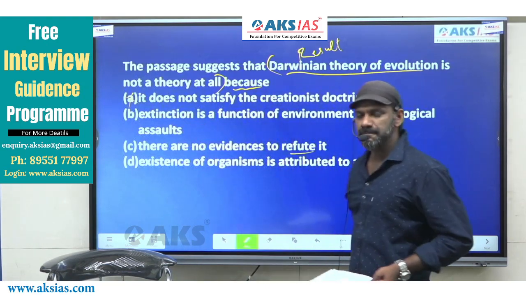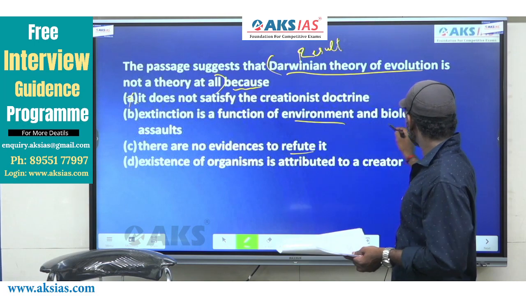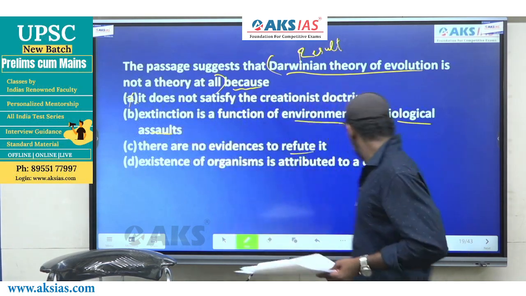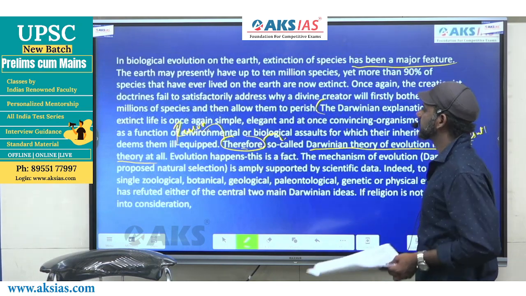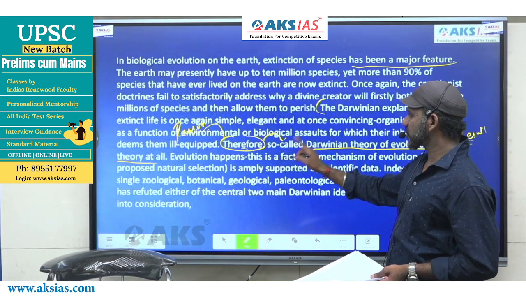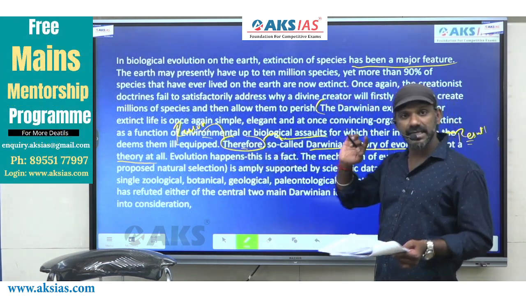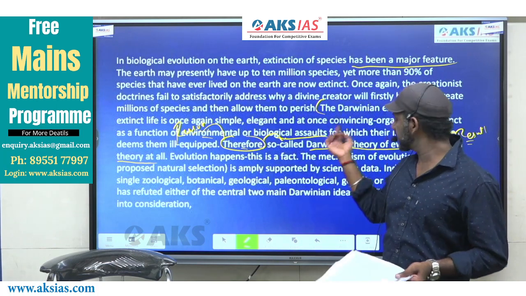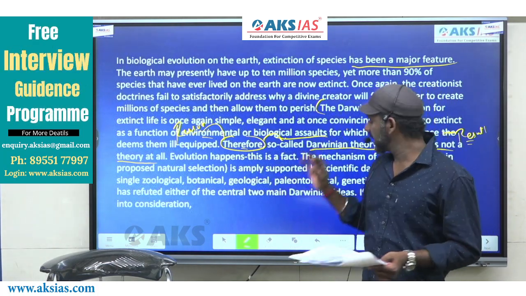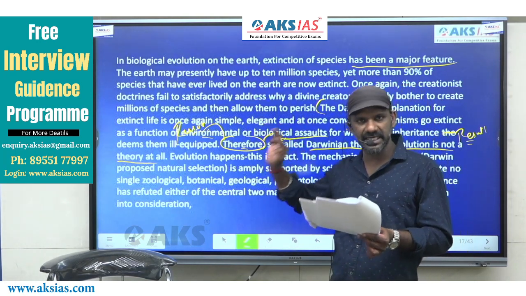Come to B. Extinction is a function of environment and biological assaults, right? Come to the same sentence once again. Organisms go extinct as a function of environmental or biological assaults. So this is a reason why it is not to be termed as a theory at all. And B contains mention about the details given in this sentence. B must be considered. Leave it.